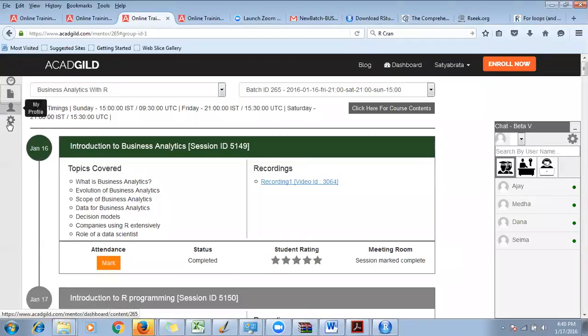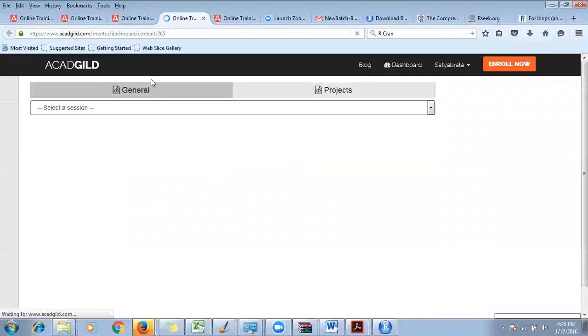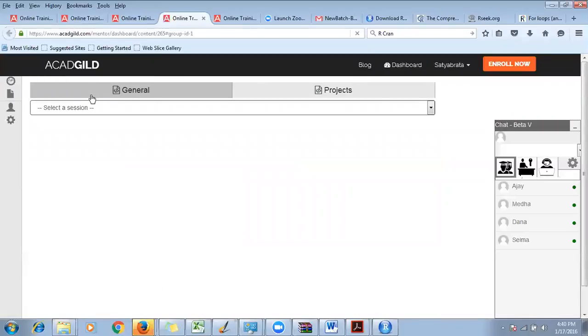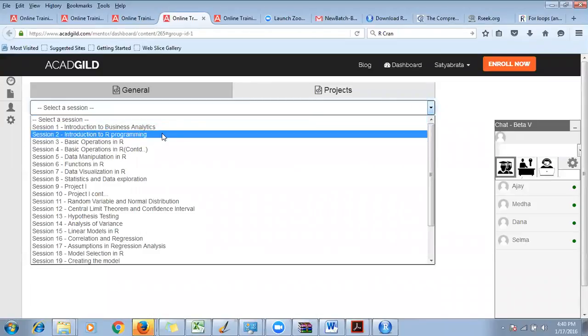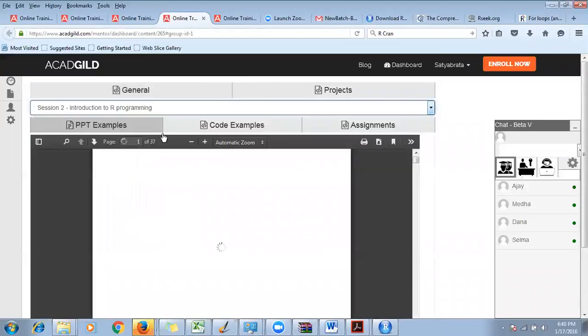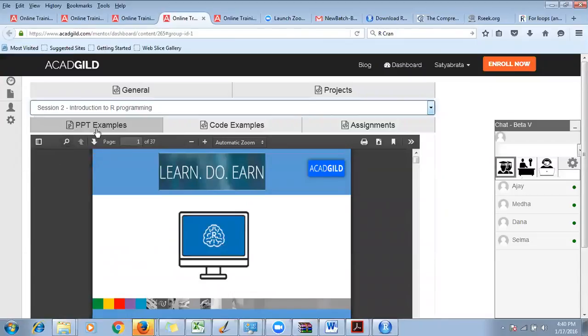Something like this. If you see some icons like this, you have to just click on this course content icon. It will take you to the content section. Here you have to just select the session. So today is session 2. Select this particular session, and here there will be 3 tabs. One will be PPT examples, the PPT that I was covering, code examples, any code that is being covered in the session, and any assignment given to you.